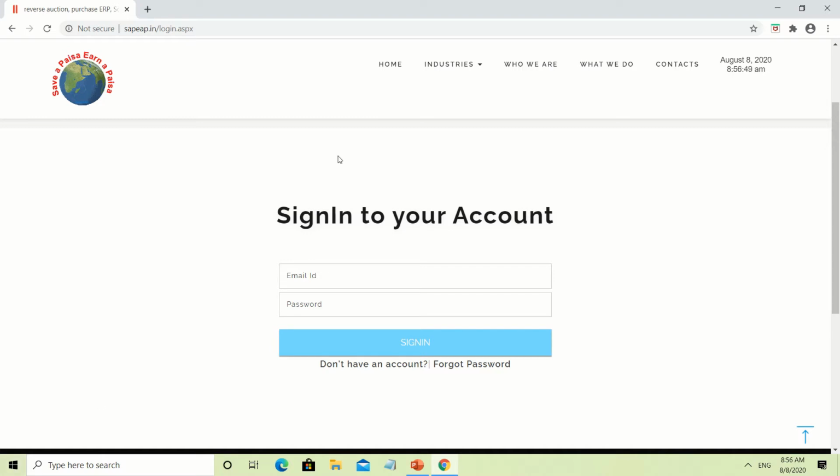For example, we are signing in with our dummy email and with the unique password.